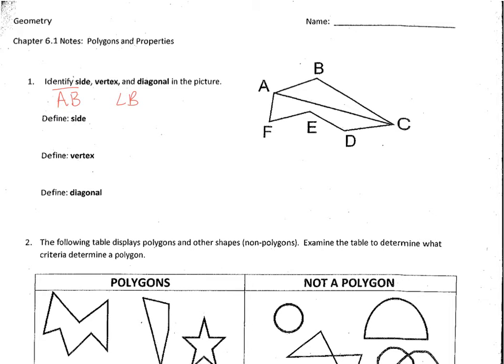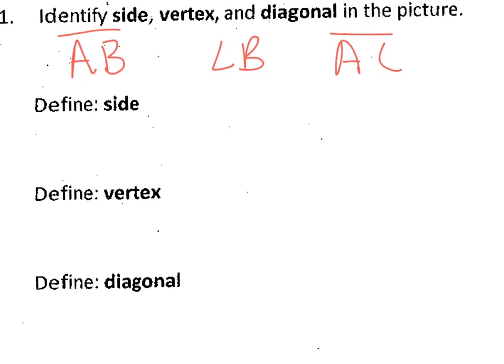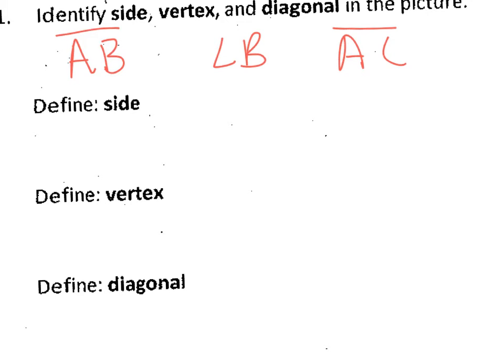And then I have to identify the diagonal. Well, a diagonal is any line that goes through the middle of the figure, and the only one that actually does that is AC. Next, it says to define a side. When we are defining a side here, a side is known as a segment. So go ahead and write this in there. A segment that forms a polygon.